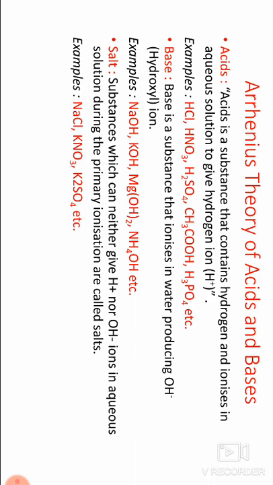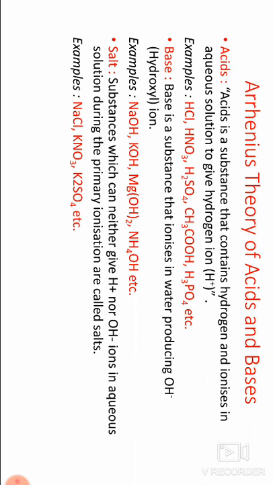Bases ionize in water, or aqueous solution, to give Na plus and OH minus, K plus and OH minus, Mg plus 2 and OH minus, NH4 plus and OH minus. Salts do not give H plus ion or OH minus ion.